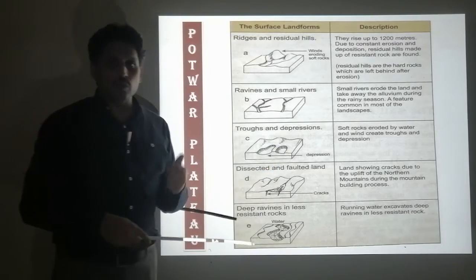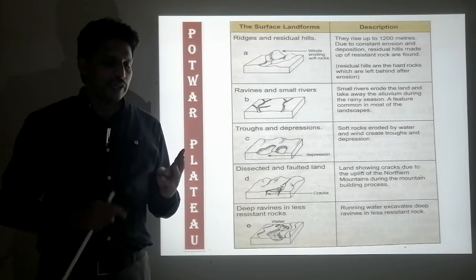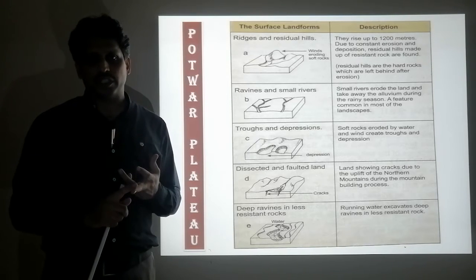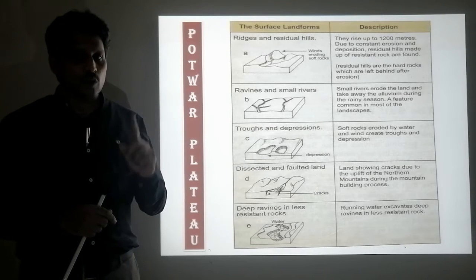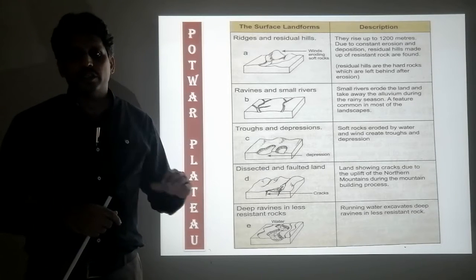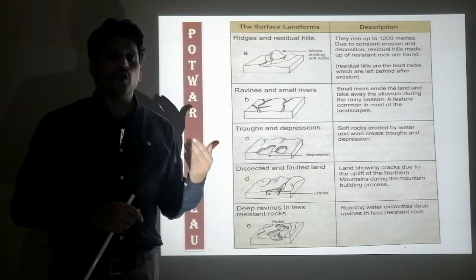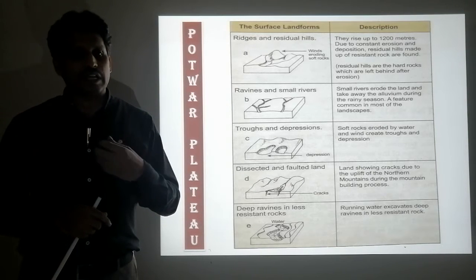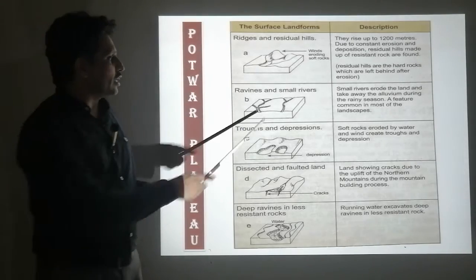Then what they do, they erode. A river does 3 kinds of job: erosion, transportation and deposition. But here the river does mainly the first 2 jobs, erosion and transportation, because on the way when the river flows there is alluvium, soft rocks which the river can easily take away along with it.